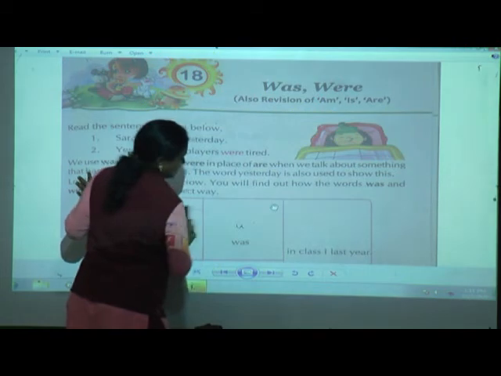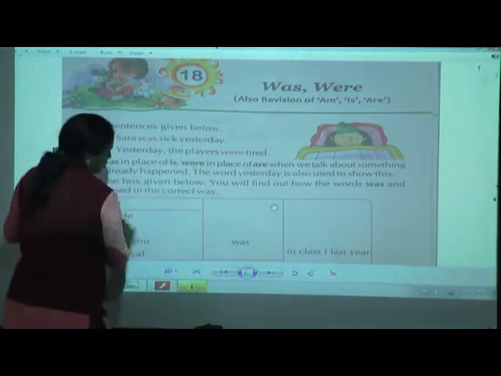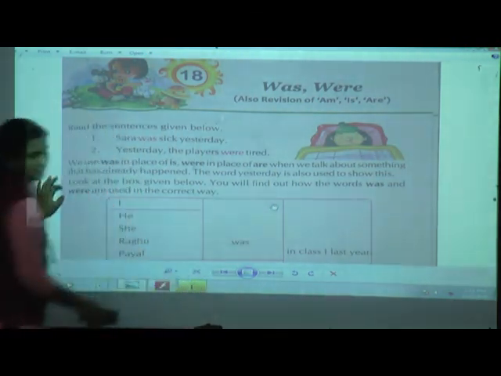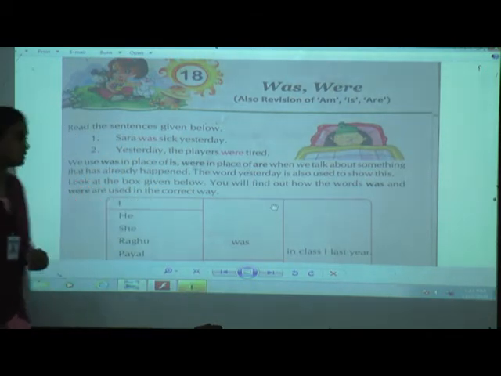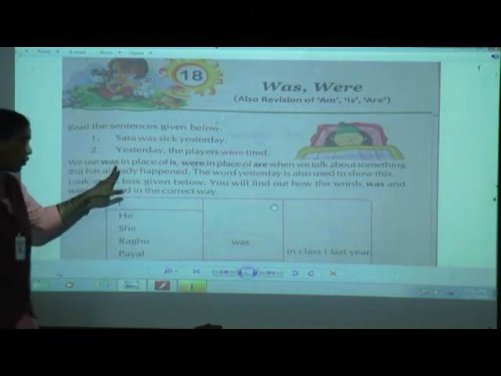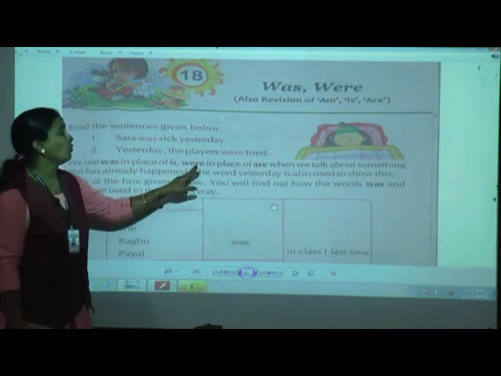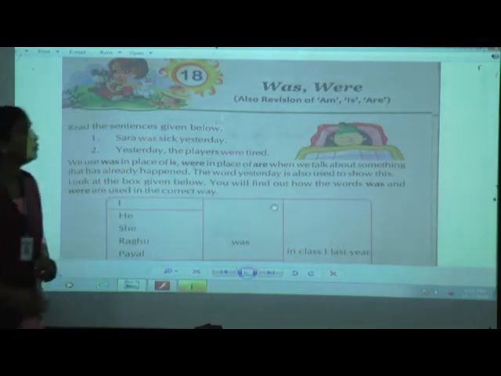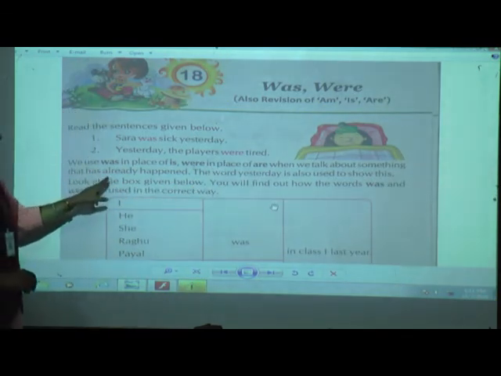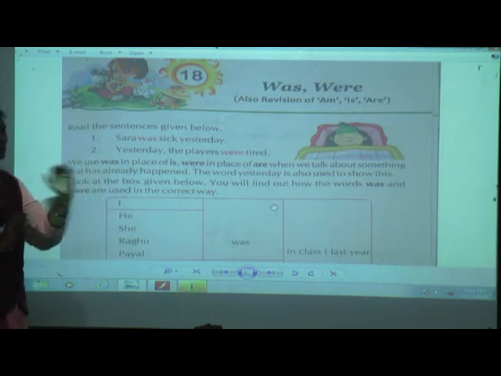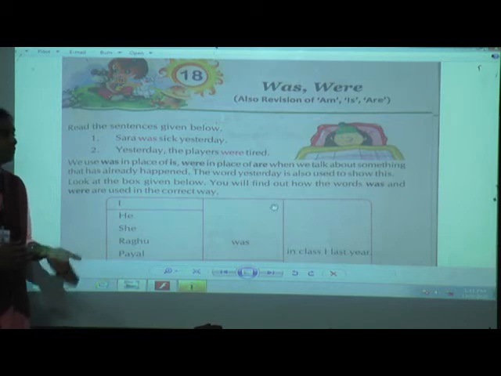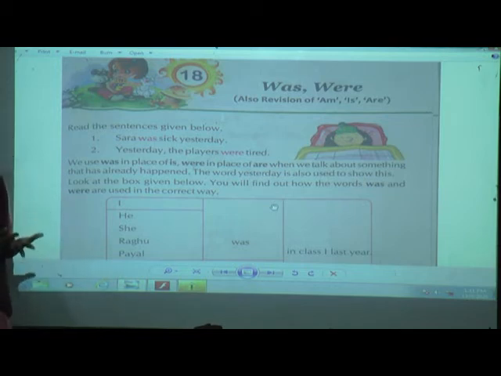Now we have solved these exercises, children, so now it will be easy for you to understand. Sarah was sick yesterday. Yesterday the players were tired. See children, we use was in place of is, were in place of are, when we talk about something that has already happened. For speaking about the past, something that happened previously, we use was and were. But when we speak about now, recently, we use am, is or are.